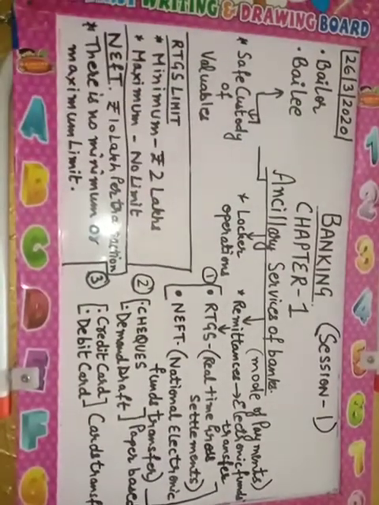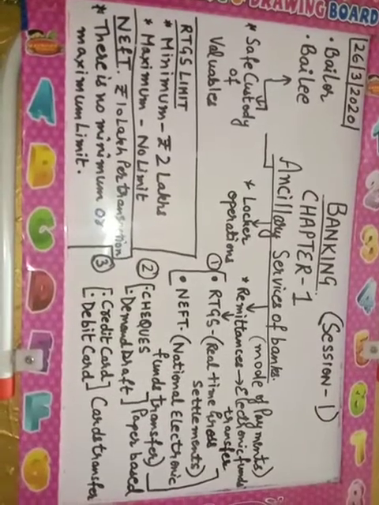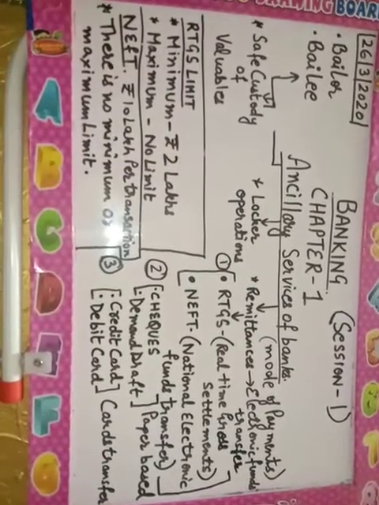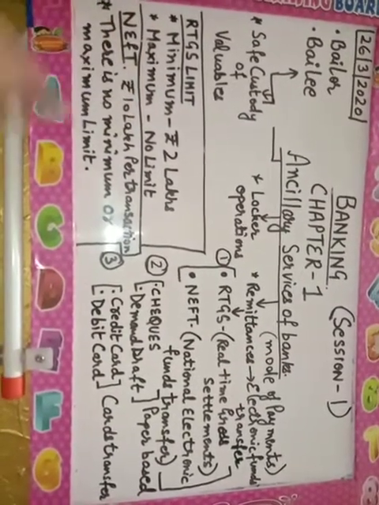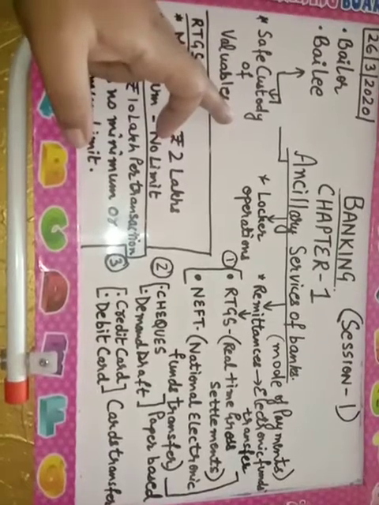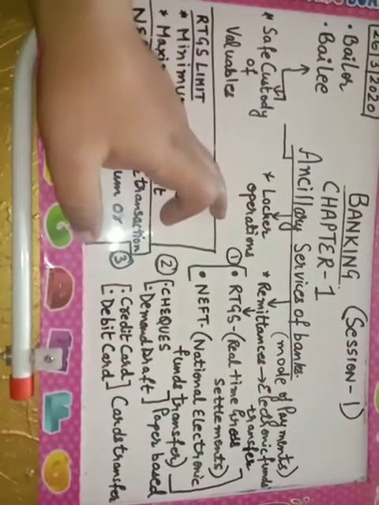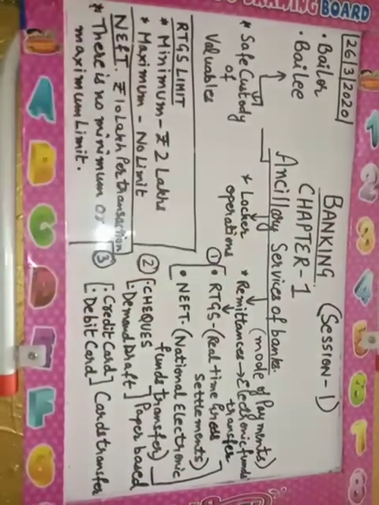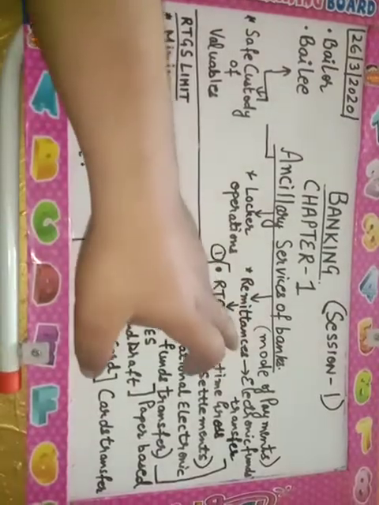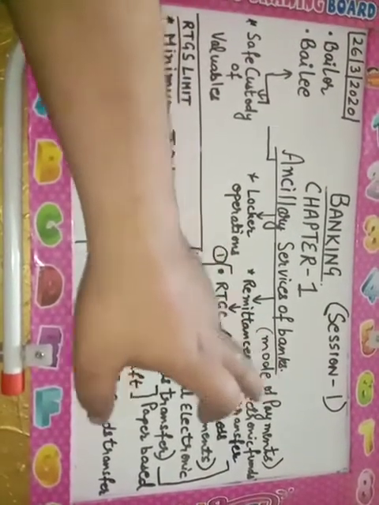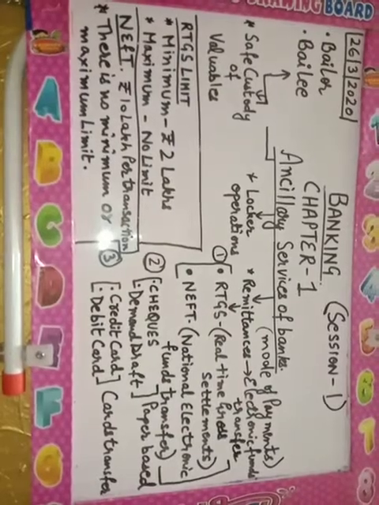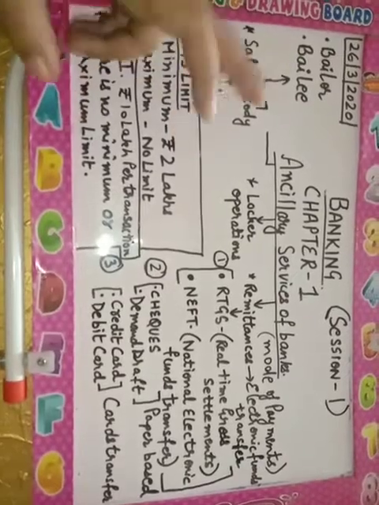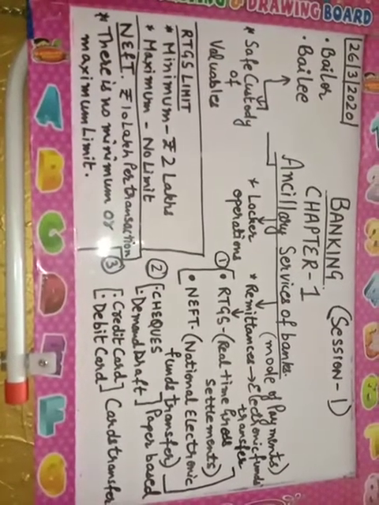Now, in this session, we'll be discussing the ancillary services of banks. There are mainly three services which are provided by our bank. Number one is safe custody of valuables. Number two is locker operations. And number three is remittances, that is the mode of payments or the various methods through which we can transfer funds from one person to another person.